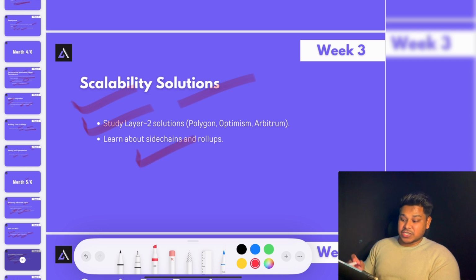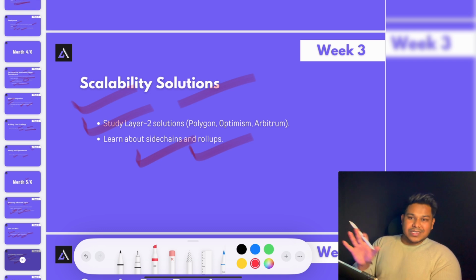You have to learn about sidechains and rollups. These are the important concepts you have to know. It's not rocket science, but if you try to focus on it, you can easily understand the difference between the regular transactions we make and the problem we solve in the layer 2 solution. So that's what you have to focus on.